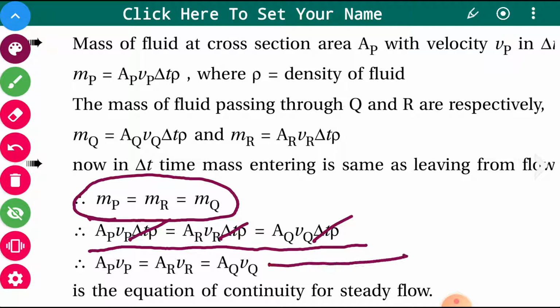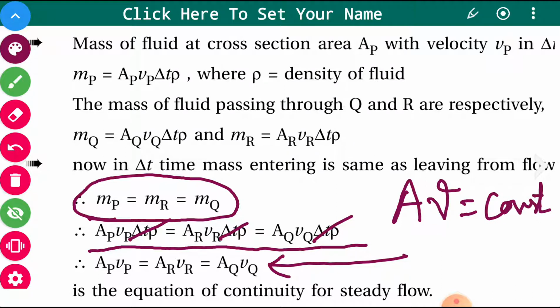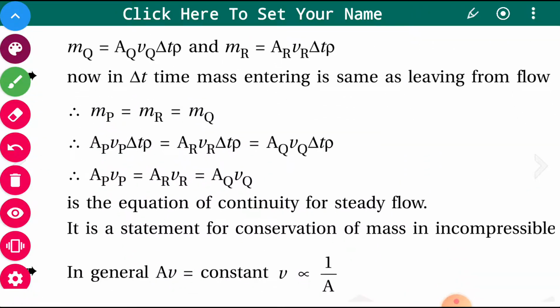So we have AP VP equal to AR VR equal to AQ VQ, or area into velocity is constant for steady flow, and this is called the equation of continuity.